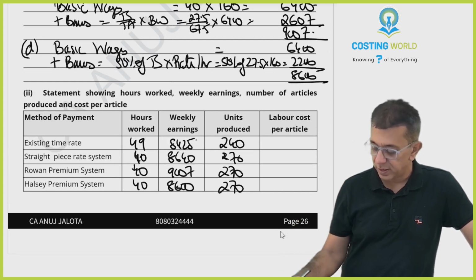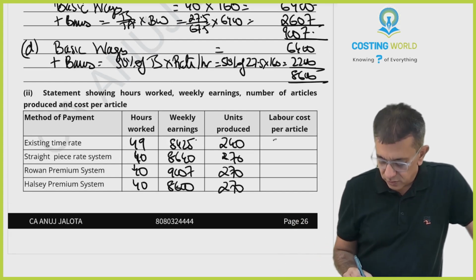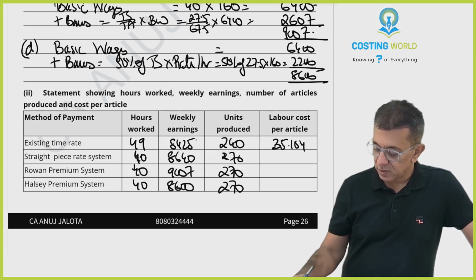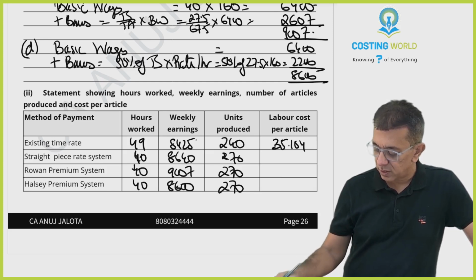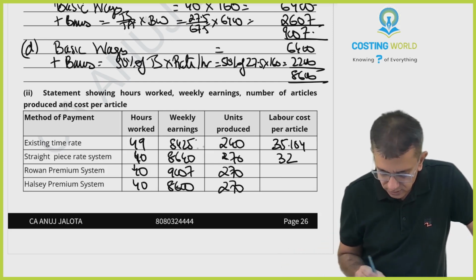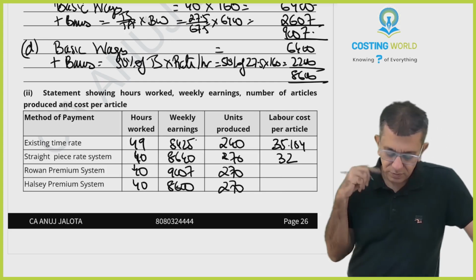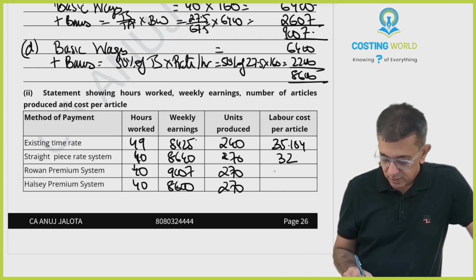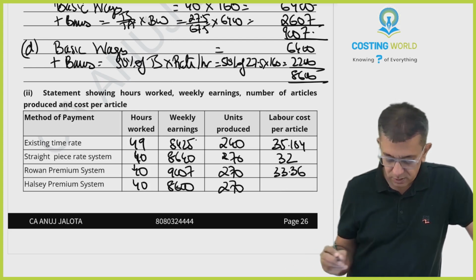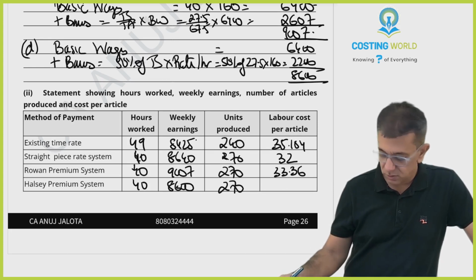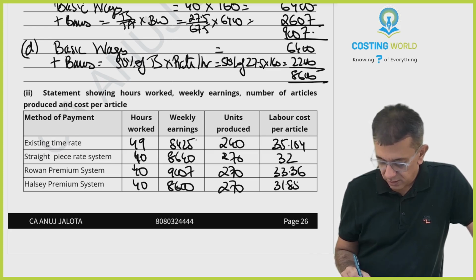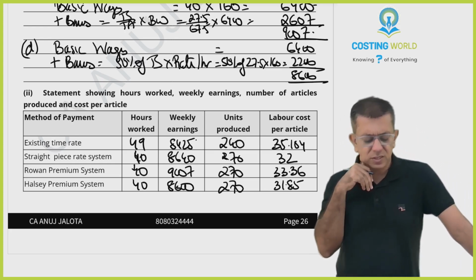8,425 divided by 240 will give you 35.104. 8,640 divided by 270 should be 32 only, I think. Based upon this 32 only we calculated. Then 9,007 divided by 270 is 33.36. 8,600 divided by 270 is 31.85. These should be your 4 answers, I think.